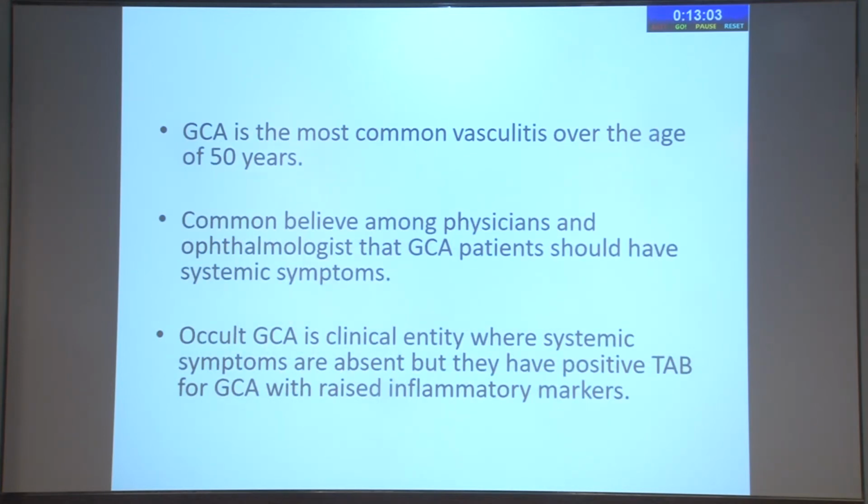So GCA is a vasculitis of people more than 50 years of age. And as I said earlier, there's a common belief that a GCA patient should have systemic signs and symptoms and a raised ESR to make the diagnosis, which is not seen in some subgroups of GCA. Occult GCA is a clinical entity where the systemic symptoms are absent, but they have a positive temporal artery biopsy, with raised inflammatory markers in most of the cases. And these are the cases which have mainly ophthalmic involvement.